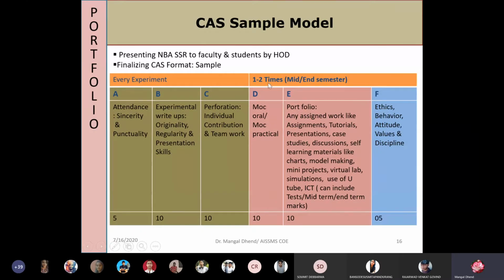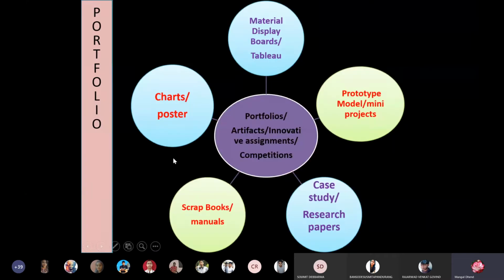At the end or 1 or 2 times in semester, mock oral will be taken and 10 marks will be given, and portfolio will be there for all subjects and 10 marks will be given, and ethics, behavior, values, attitude will be assessed for 5 marks. So 25 marks based on practical, and these are 25 marks. So out of 50, then it can be found out for the 25.